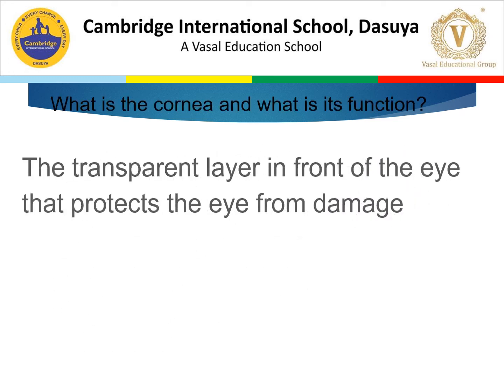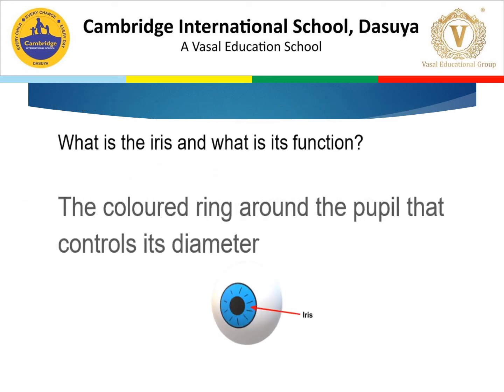My next question is, what is the cornea and what is its function? The transparent layer in front of the eye that protects the eye from damage is the cornea. Now the next question is, what is the iris and what is its function?